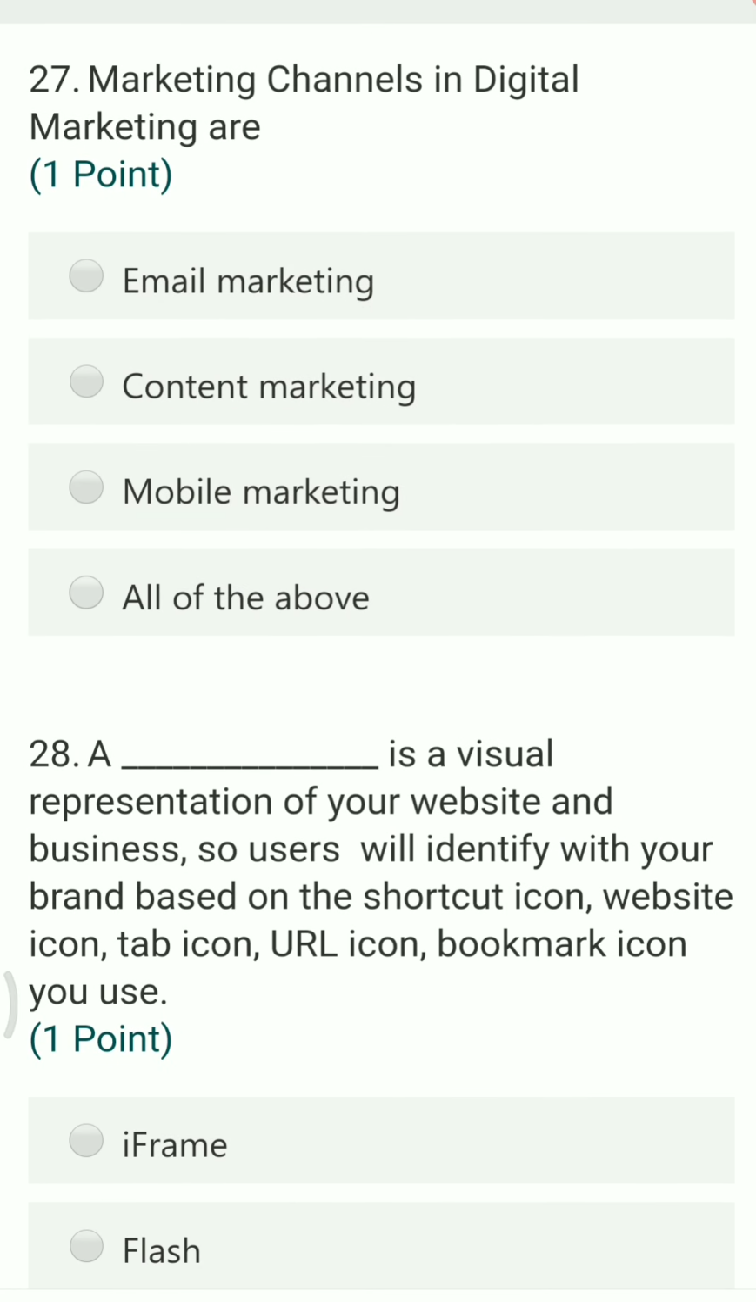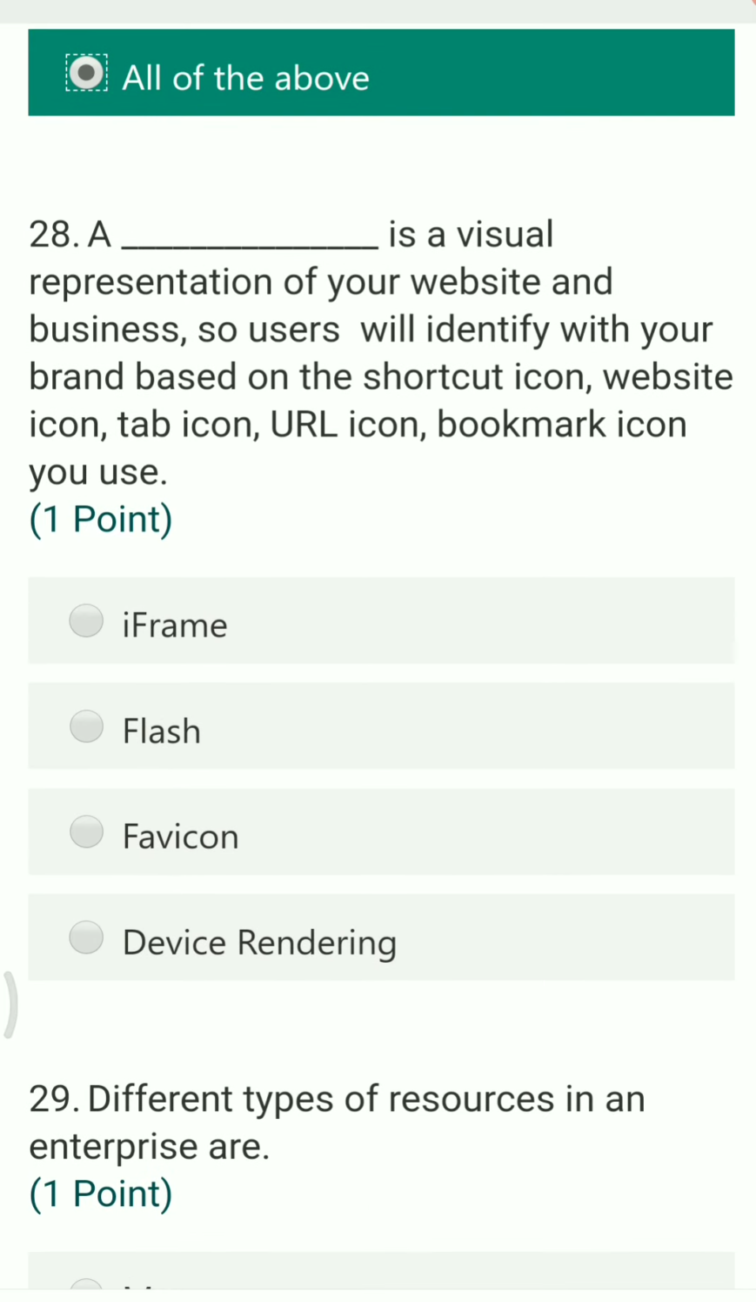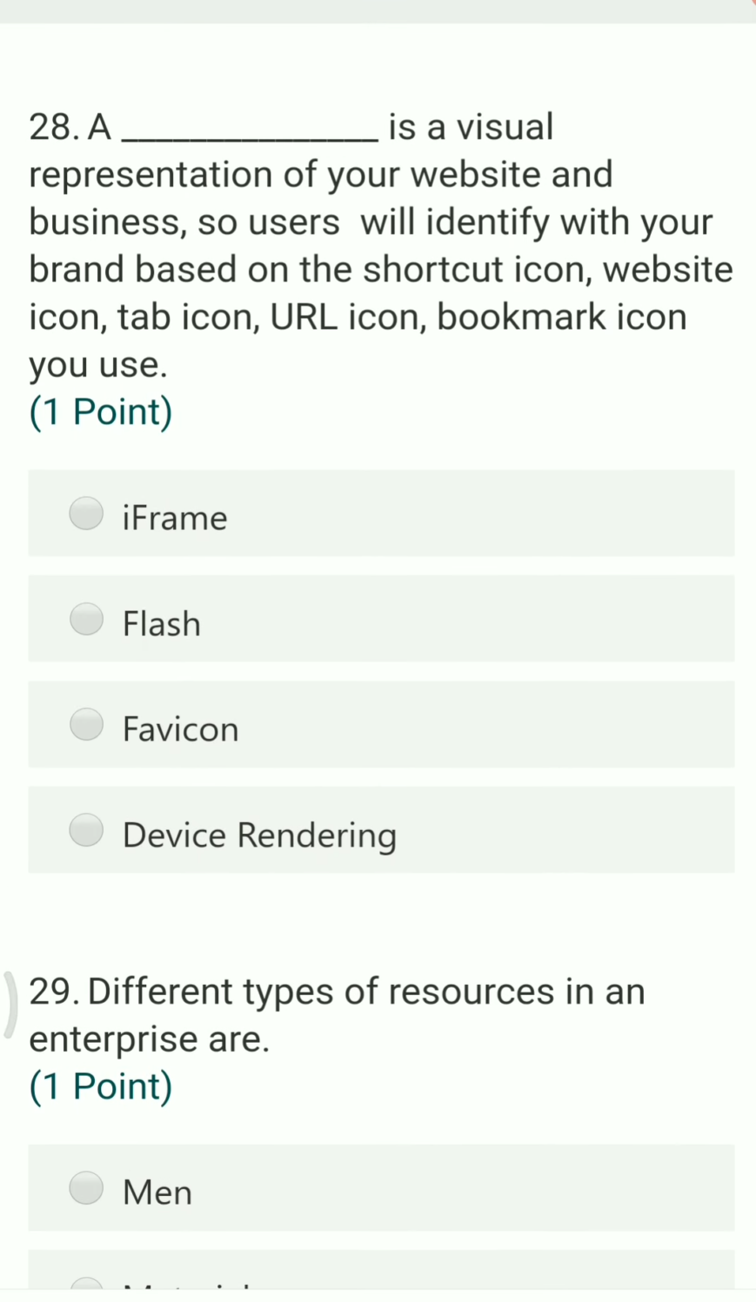Next question. Marketing channels in digital marketing are ___. You have the options like email marketing, content marketing, mobile marketing, all the above. All of them are channels which come under digital marketing.